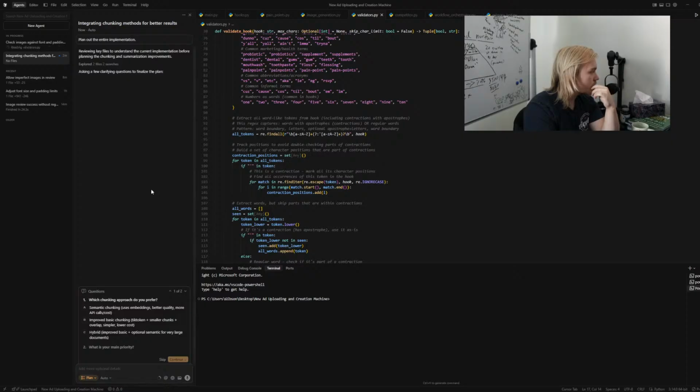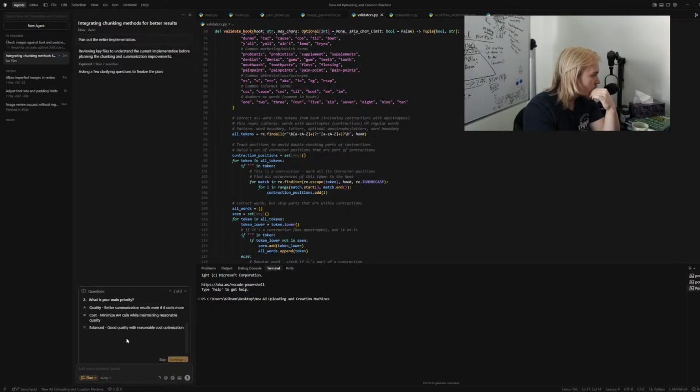Chunking methods. What seamless chunking approach do you prefer? Semantic chunking, hybrid, improve basic chunking, token and small chunks, overlap, simpler, lower cost, better quality, more APIs, improve basic for very large documents. Let's do this one. What's your main priority?